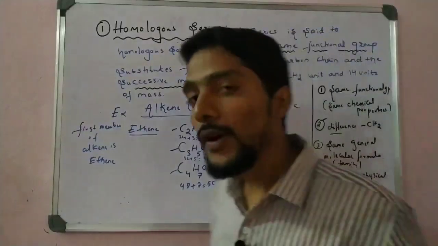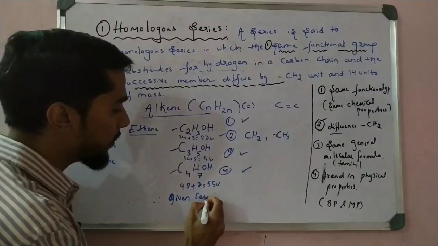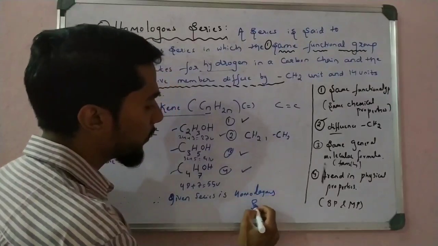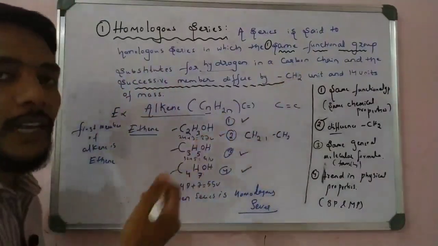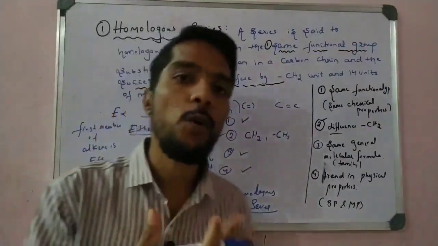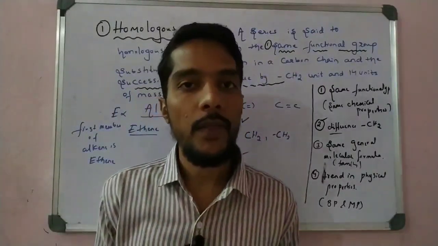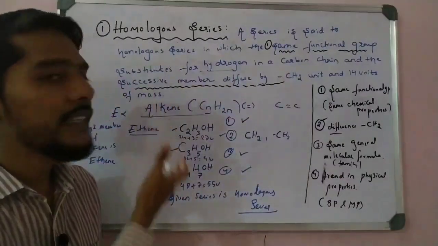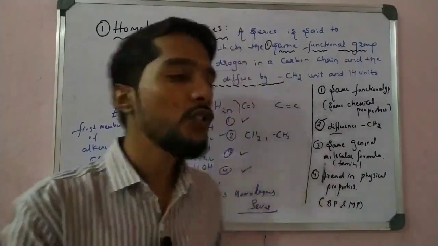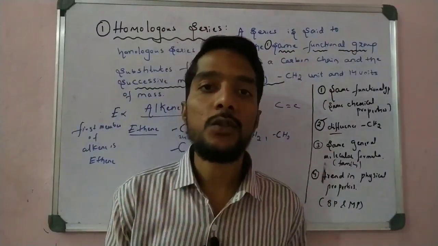So the given series is homologous. Therefore the given series is a homologous series, because they satisfy all the conditions. So like that you have to check in the examination. Sometimes they ask direct questions: define homologous series, or give an example of any family, alkane, alkene or alkyne. Or sometimes they give the compounds and ask you to check whether the given series is homologous or not. So you have to check all these conditions. If all 4 conditions are satisfied, then the given series is a homologous series.